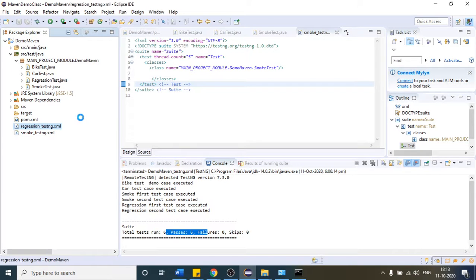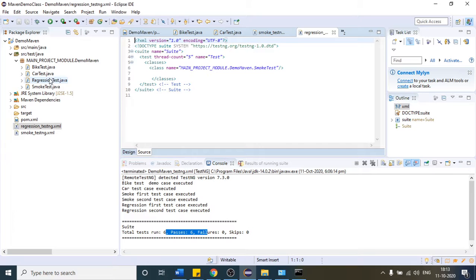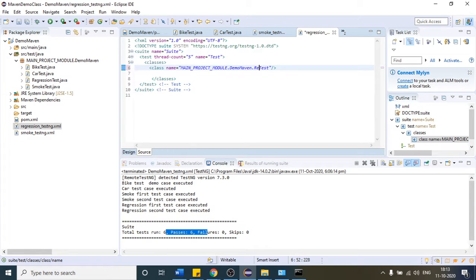Here in this XML I am defining all my regression test cases, which are present inside this class. So instead of writing smoke, I will just write regression. Each time either of these two XMLs is triggered, those particular test cases will be triggered. You can have n number of classes here that contain regression test cases, but for understanding purposes I am just showing you with one.